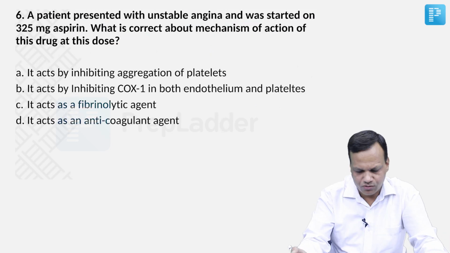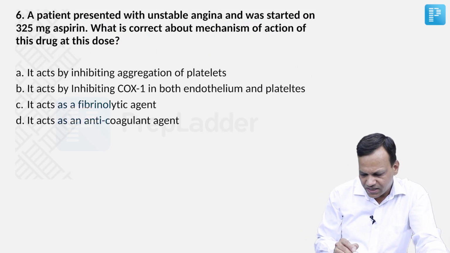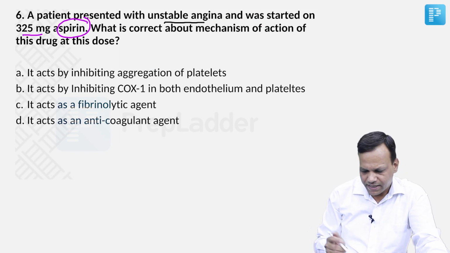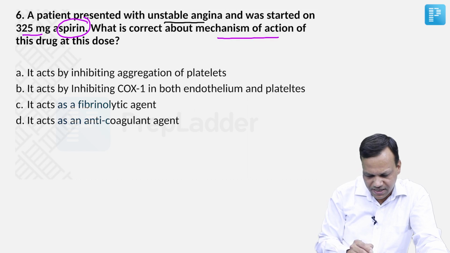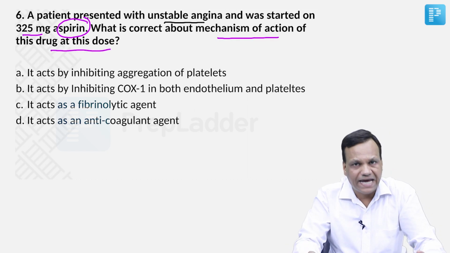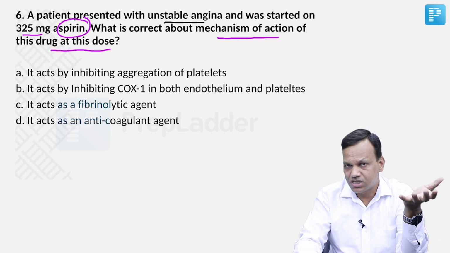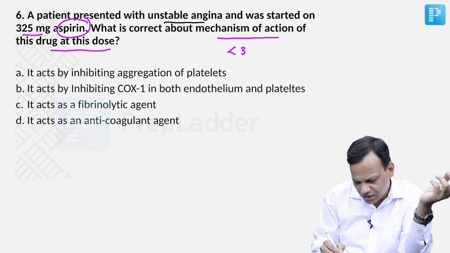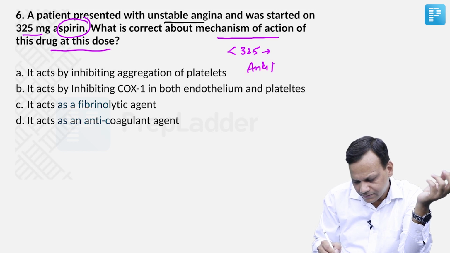Okay, moving to next question. A patient presented with unstable angina and was started on aspirin, 325 milligram of aspirin. What is correct about mechanism of action of this drug at this dose? Remember, aspirin acts at different doses for different indications. When we give aspirin less than 325 milligram, it is used as antiplatelet drug. So we all know it is antiplatelet.